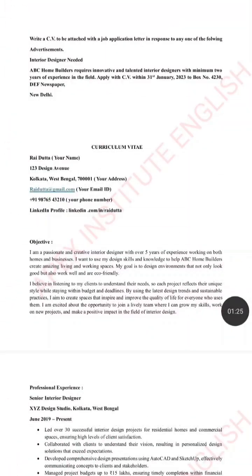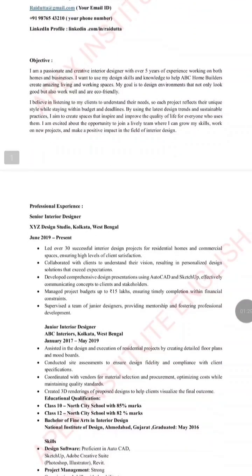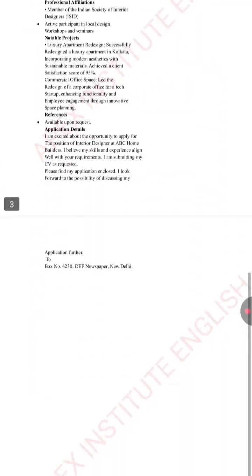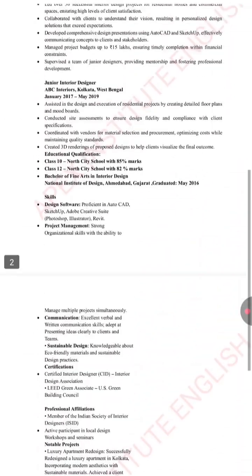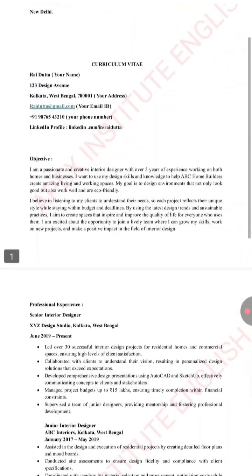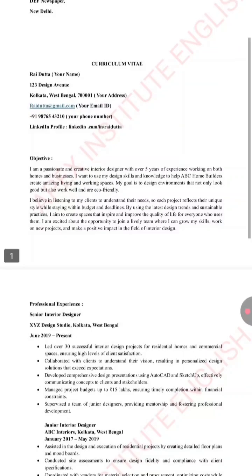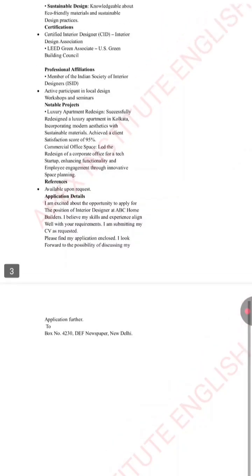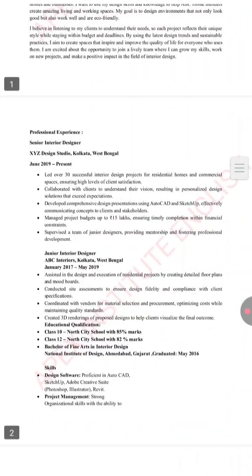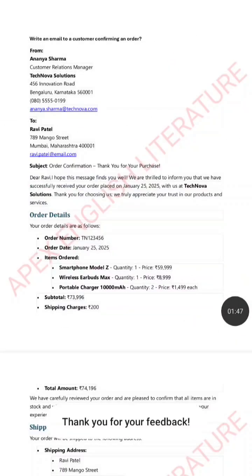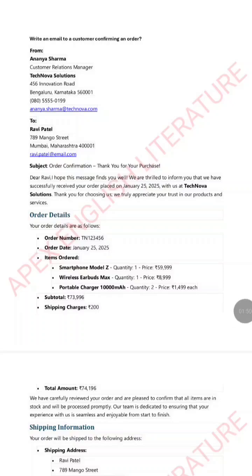Then we have CV writing. Again, it has its own way of presentation, and again it is not very short. You have to make sure that you use around 3 to 4 pages for each topic. Then we have email writing.